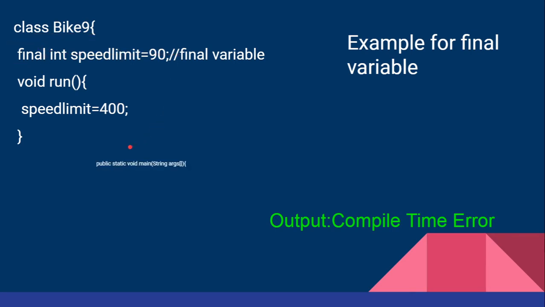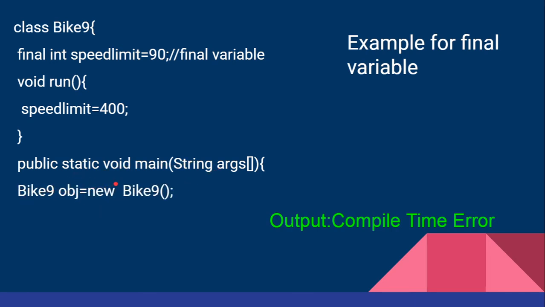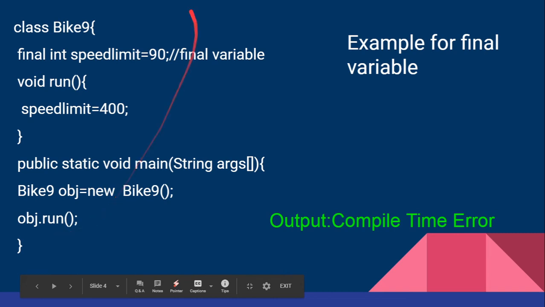Now let us see what happens if this final variable is assigned again with some other value. So public static void main, String args, Bike9 obj equals new Bike9. So we are creating an object called obj for this class Bike9. Now if we apply this object on the run method, we can see the output of this particular program is a compile time error.